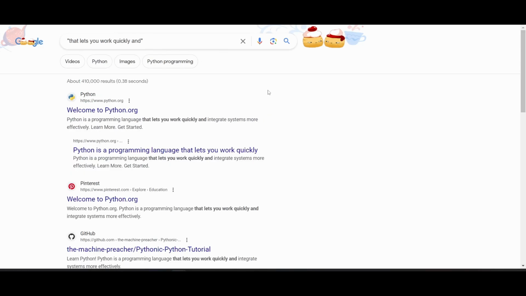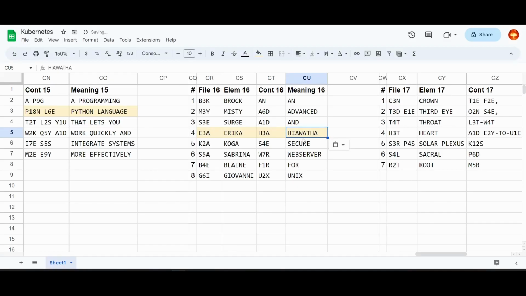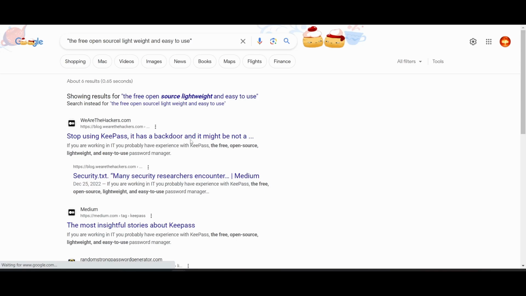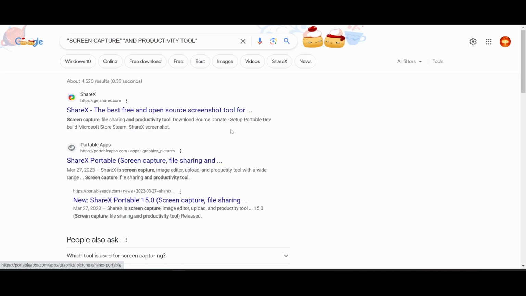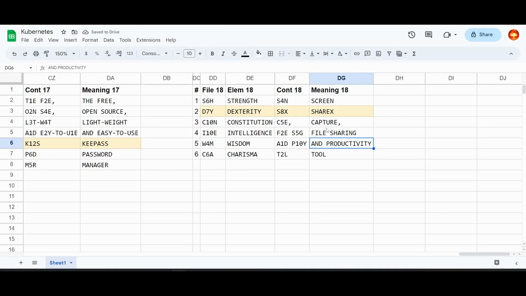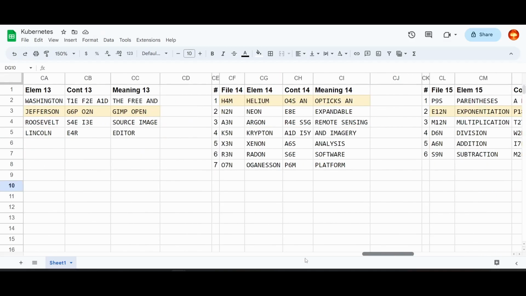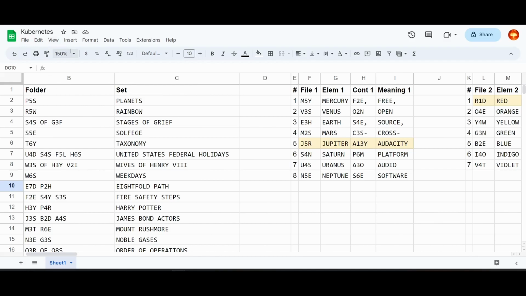Optic. Python is a programming language that lets you work quickly and integrate systems more effectively. Hiawatha, an advanced secure web server for Unix. KeyPass. AirX, screen capture, file sharing, and productivity tool. Okay, perfect. So much software.